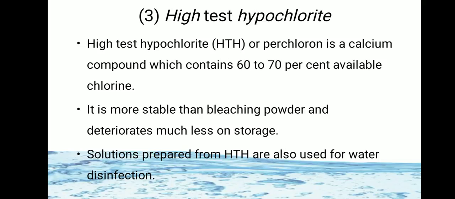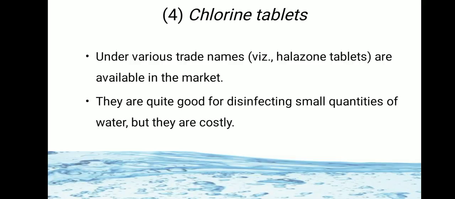So what is high test hypochlorite? It is also called perchloron. It is a calcium compound which contains 60 to 70% available chlorine. It is more stable than bleaching powder.